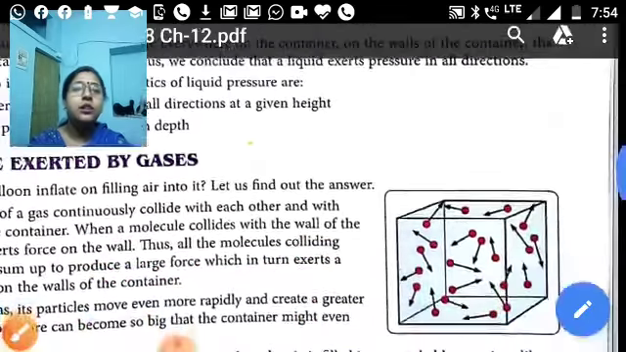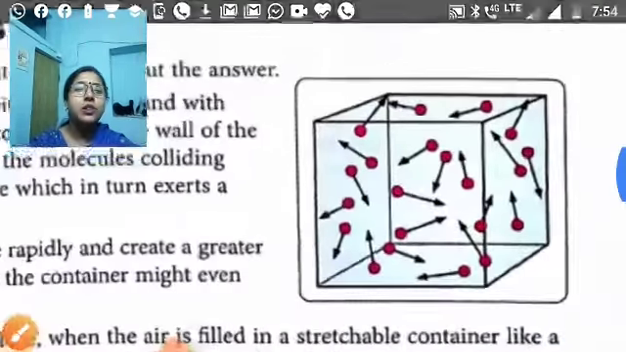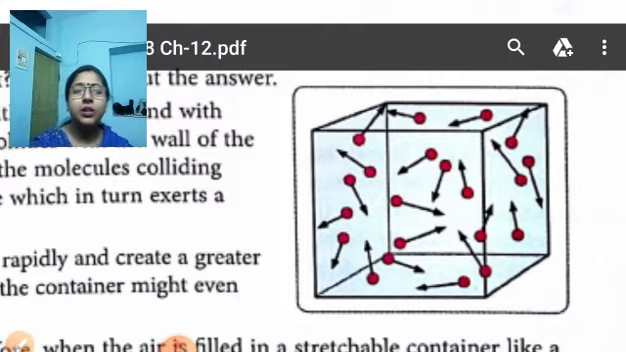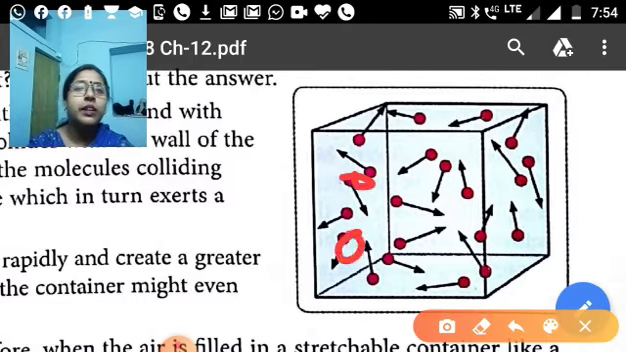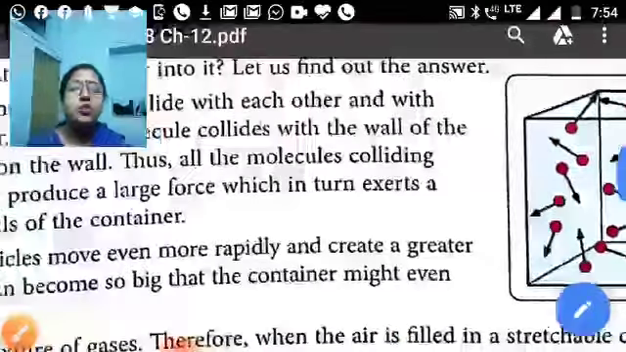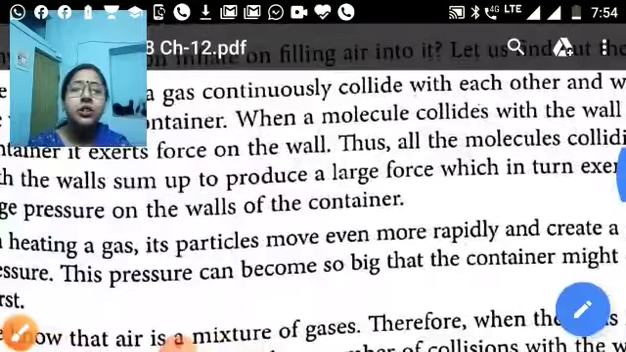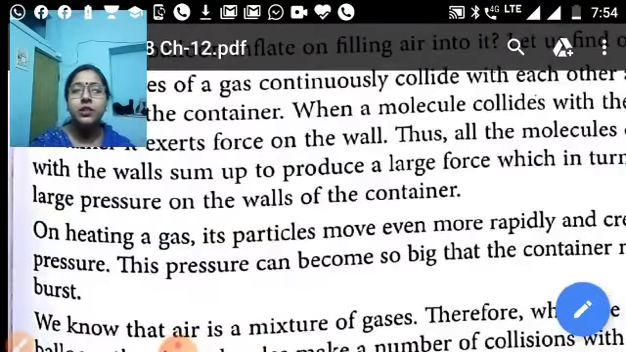See here the diagram of how the molecules are colliding with the walls of the container. The molecules are moving freely and they are colliding with each other. See here how they are colliding. They create a large force due to which a large pressure is created inside the wall of the container. So that is why the size of the balloon gets increased. That means the balloon gets inflated.